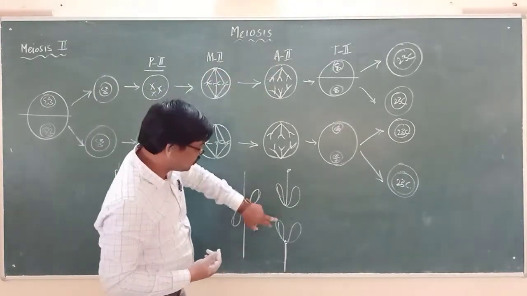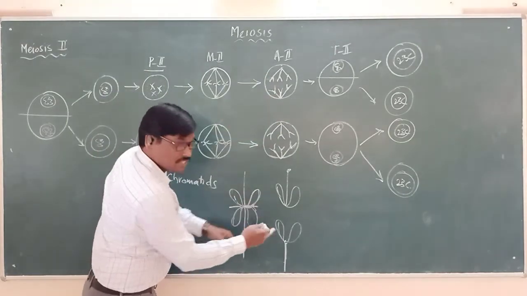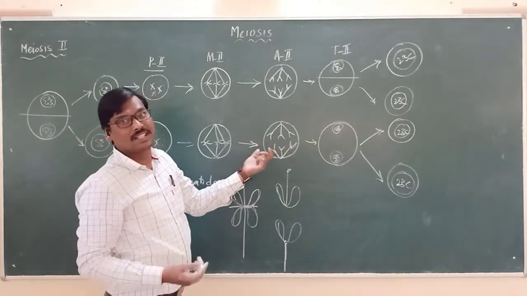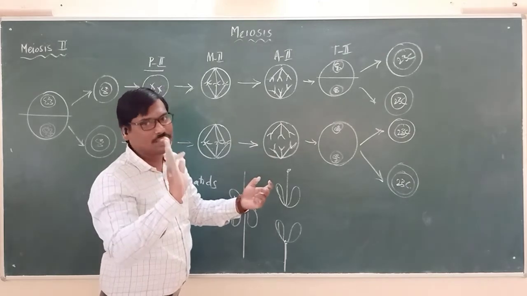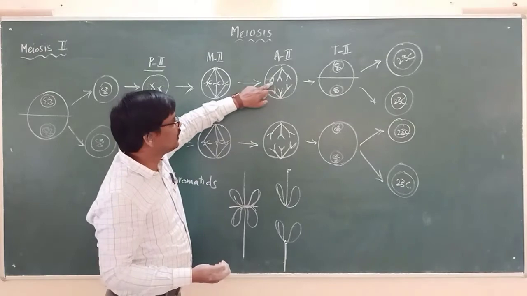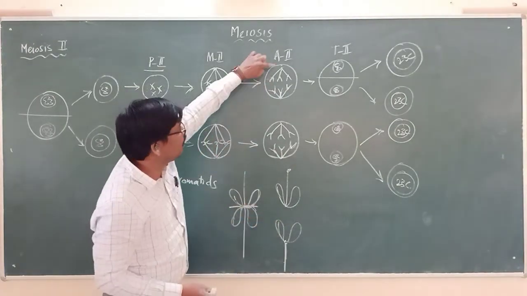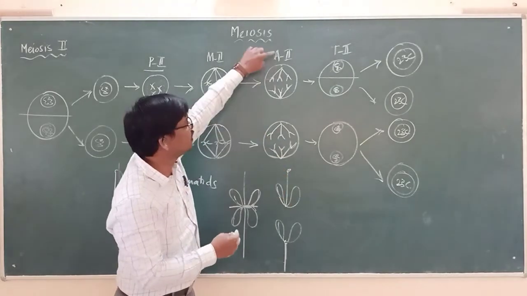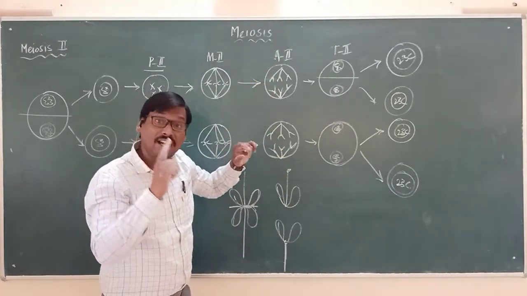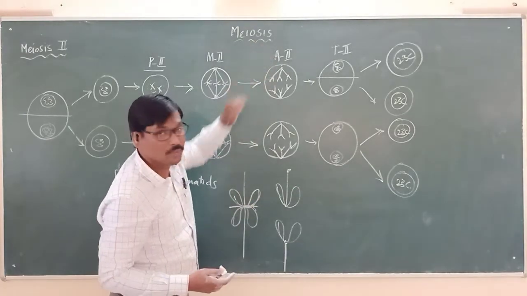Anaphase 2, what happens? They get separated from each other. The chromatids are getting separated from each other, but in meiosis 1, the chromatids will not separate. They are held and they are pulled. But here the chromatids are separated and each chromatid is pulled towards the opposite poles. This is in anaphase 2. So by the end of anaphase 2, the chromatids will be pulled towards the opposite poles.